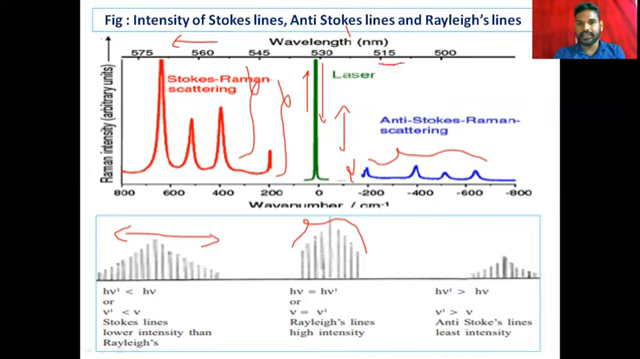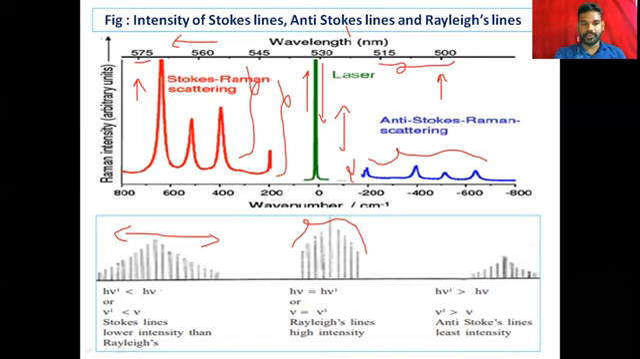The anti-Stokes line is at a lower wavelength, which means it has higher energy compared to the Stokes line. The wavelength of the Stokes line is higher, so 575, and this is 500. So when we talk about wavelength, the lower the wavelength, the higher the energy, or the higher the wavelength, the lower the energy. It is inversely proportional.